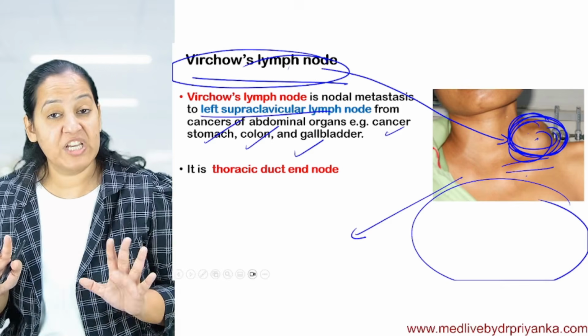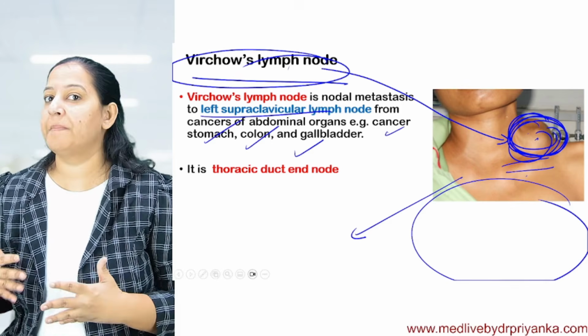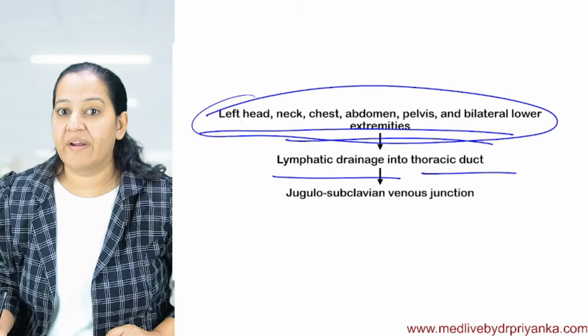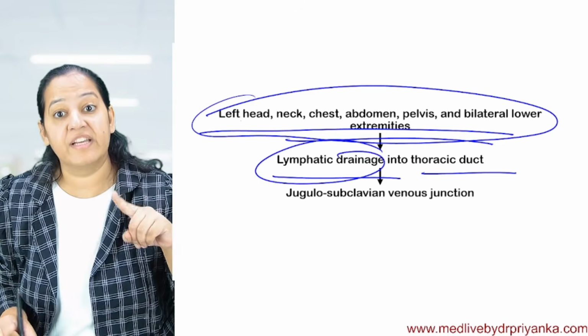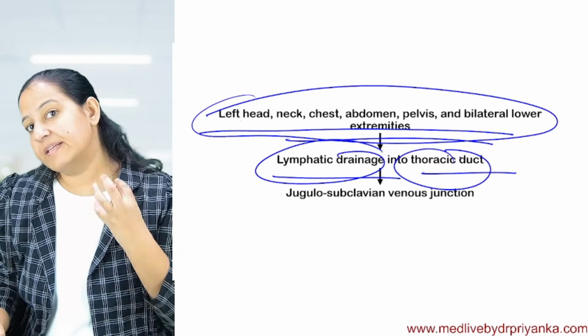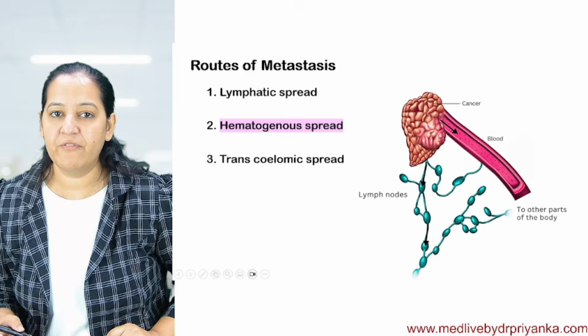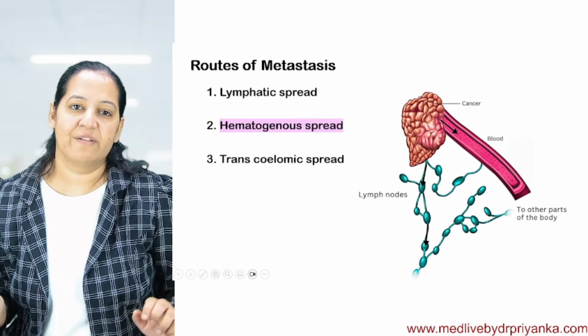But it should be investigated properly. There can be some hidden malignancy. That is the virtual lymph node, because all these organs' lymphatic drainage is in the thoracic duct, and the thoracic duct is near this lymph node, the left supraclavicular lymph node, and that is the virtual lymph node. How many of you got it? So we are done with lymphatic spread.